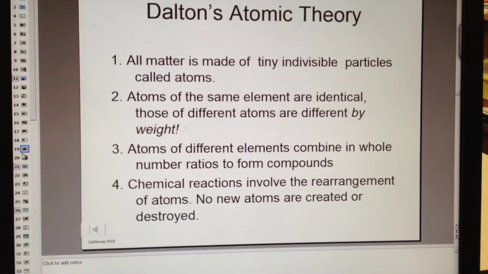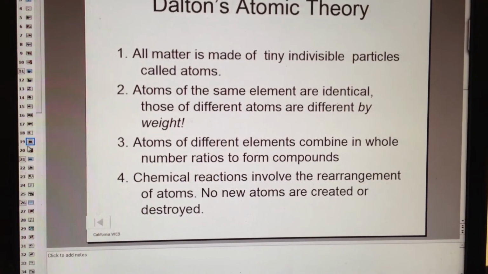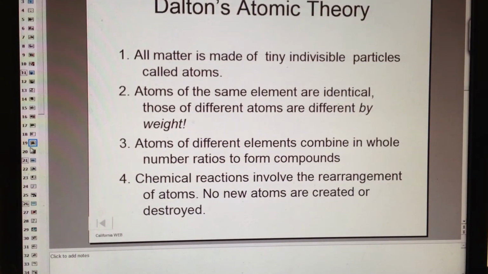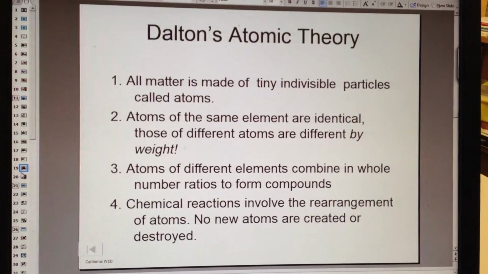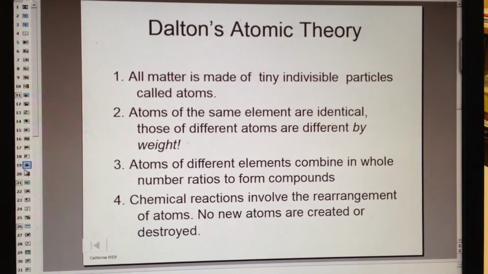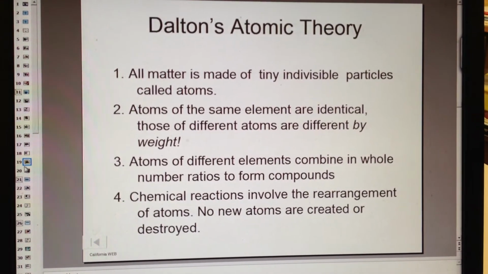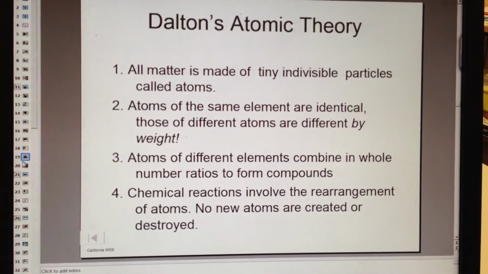I guess number 1 doesn't. Number 1 is kind of the basic idea. Number 4 correlates to the law of conservation of mass. It explains why mass is conserved in chemical reactions. And number 3 correlates to those two laws.